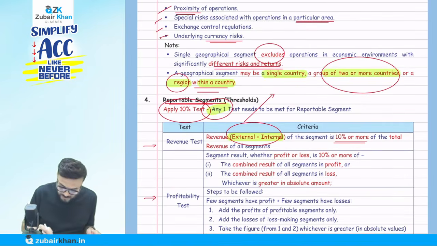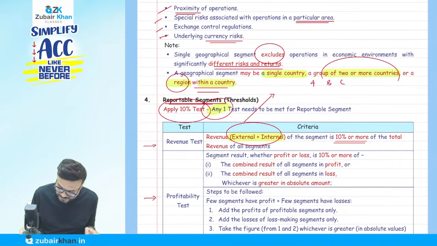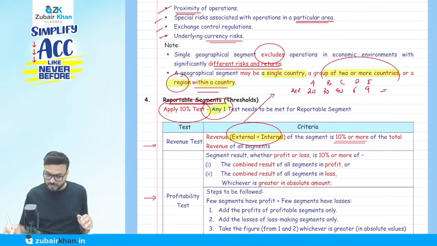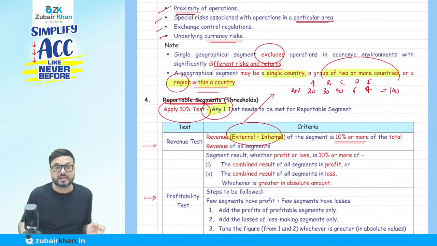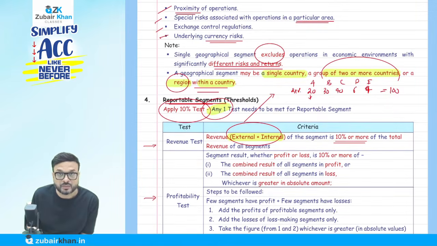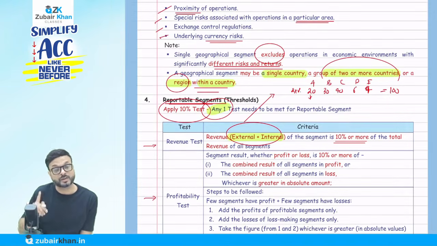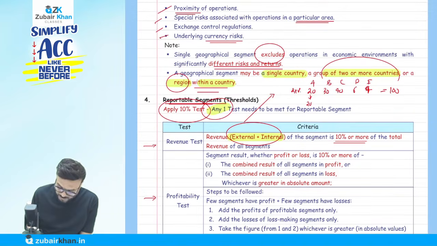Let me write it with certain figures. Suppose I have 5 departments: A, B, C, D, and E. They have revenues of 20, 30, 40, 6, and 4. So the total is 100. To make it simple, I take figures like this. Percentage-wise, the total revenue of the organization is 100, so A is 20%, B is 30%, C is 40%, D is 6%, and E is 4%.